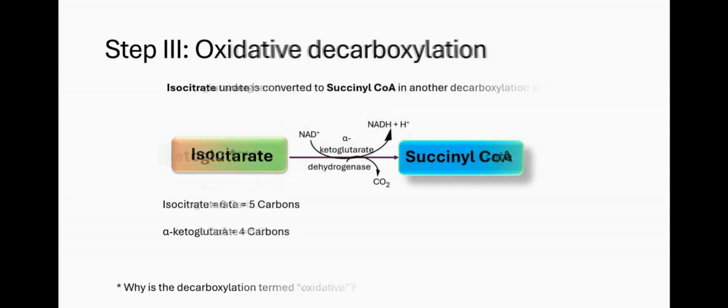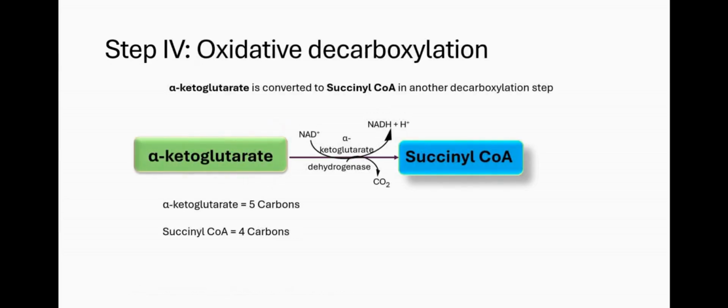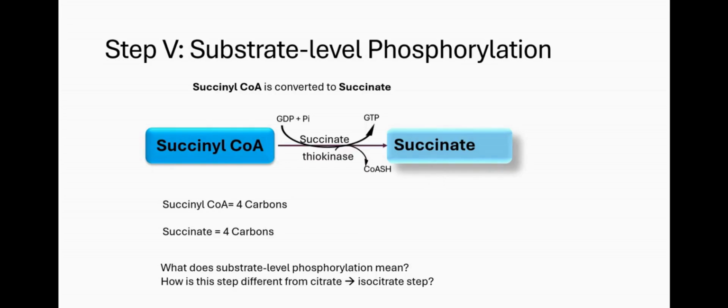The next step is also another oxidative decarboxylation. So in this case, 5-carbon alpha ketoglutarate will be converted to succinyl-CoA, which is 4 carbons. Now we come to another interesting step, and in this step you have succinyl-CoA converting to succinate. Here you think this is an isomerization step. They have the same 4 carbons, but there's a difference. And if there's a difference, why is this step not called isomerization?